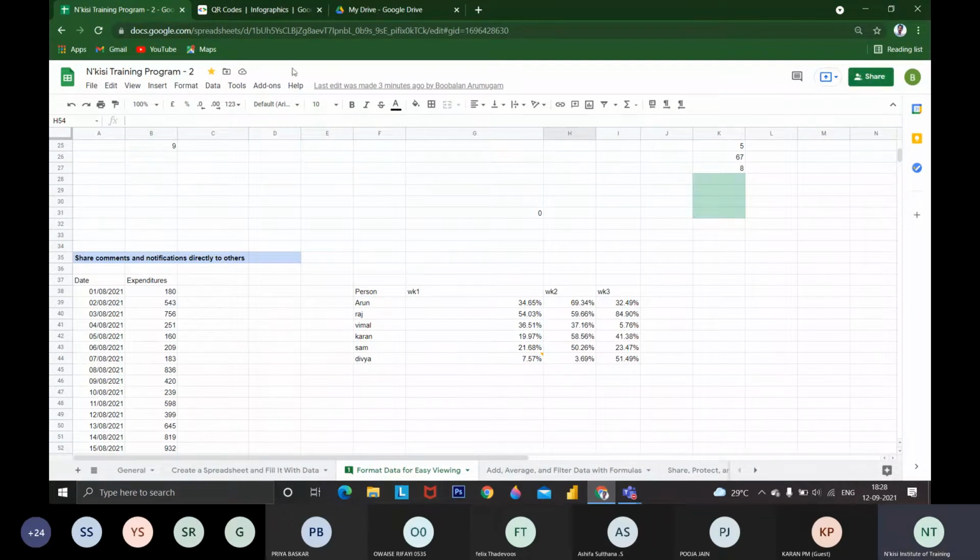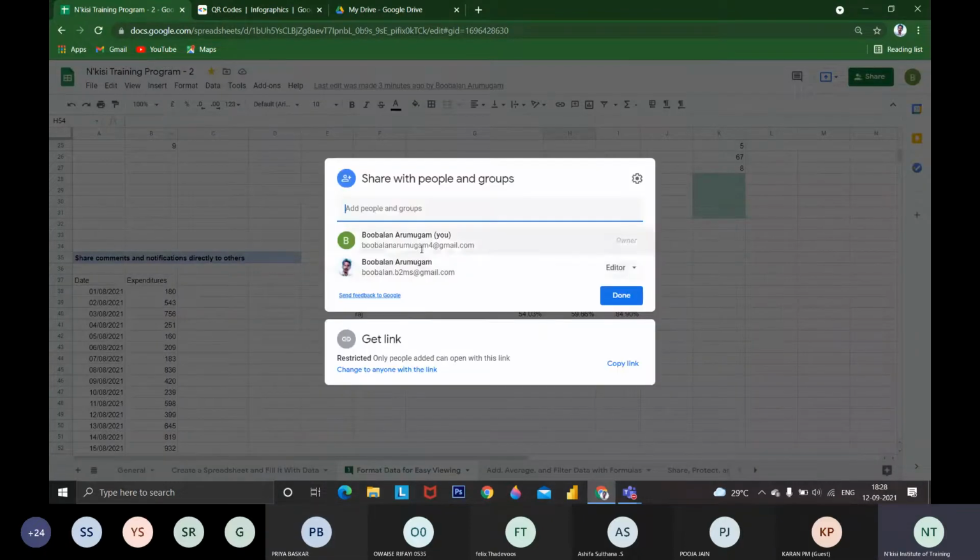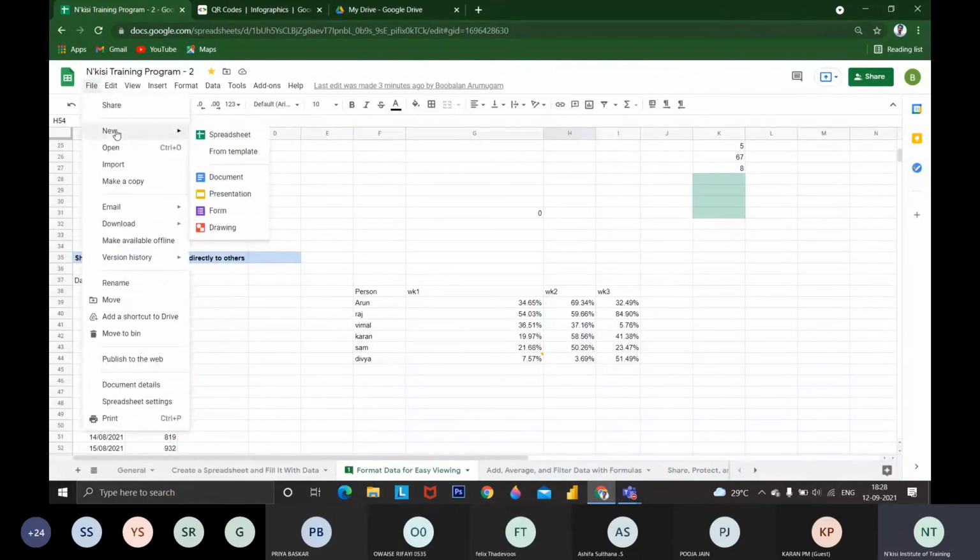Are you clear with these three options? Yes, sir. Okay. Then if you want to share, there are two options: copy link and directly through the mail ID. These are the two features available in the sharing option. If you want to open a new spreadsheet, we can open one, and if you want to open an existing spreadsheet, we can press Control O or open.